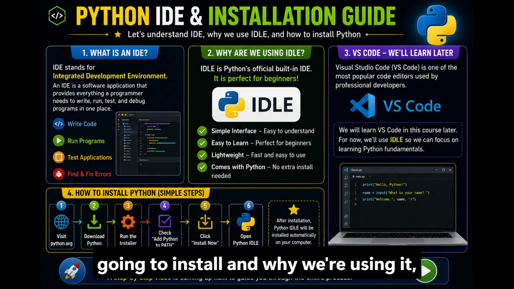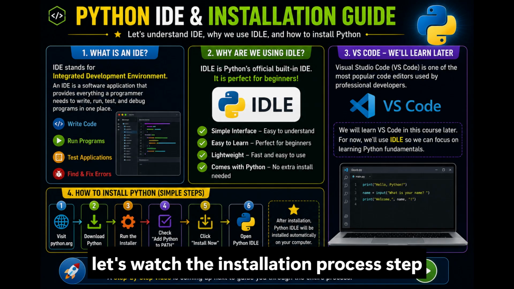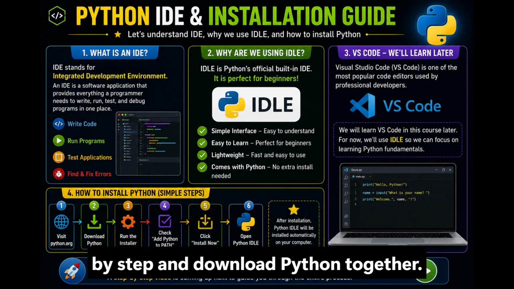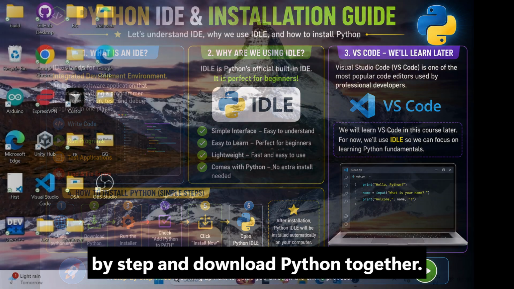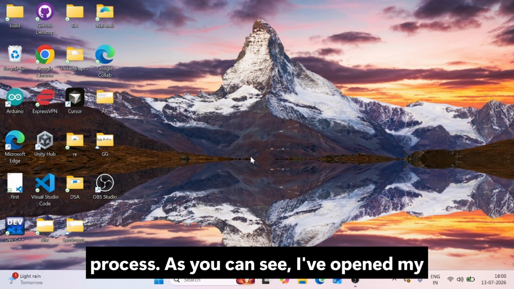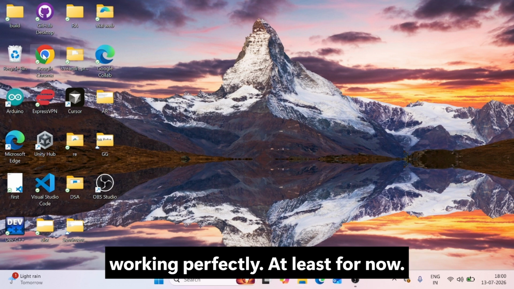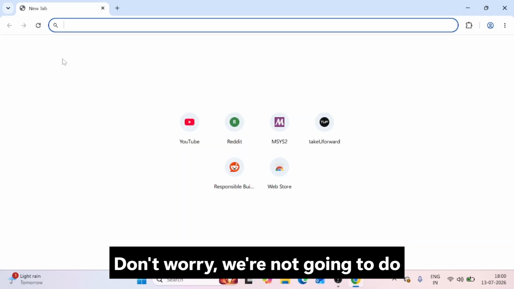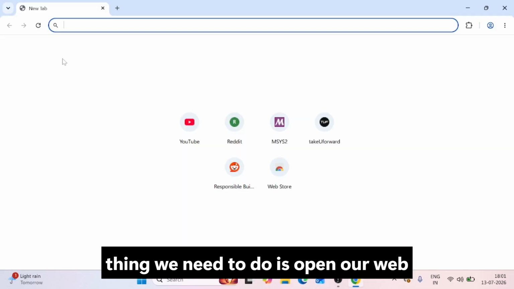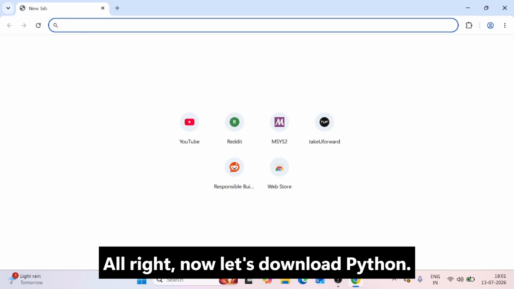Now that we know what we're going to install and why we're using it, let's watch the installation process step by step and download Python together. Alright, let's begin the installation process. As you can see, I've opened my computer and everything seems to be working perfectly. At least for now. Don't worry, we're not going to do anything complicated today. The first thing we need to do is open our web browser. Alright, now let's download Python.